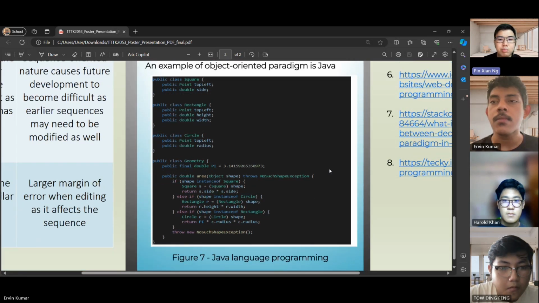This is how object-oriented works, because we need to know which object the shape is in order to proceed with the further calculations or the required code. And that's it for my part.